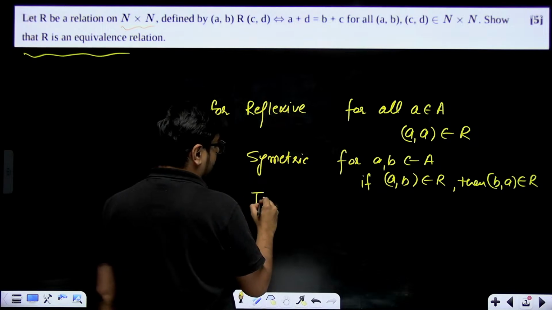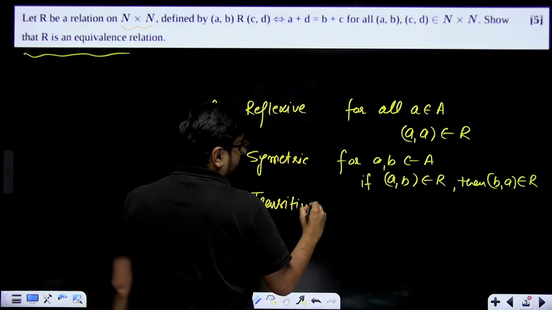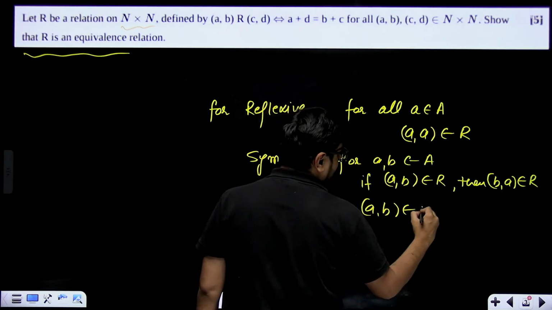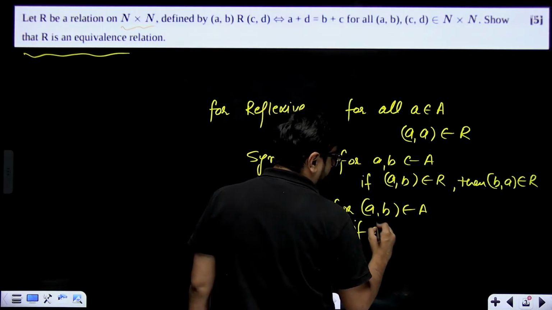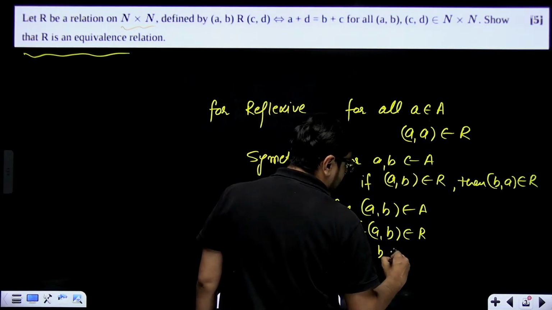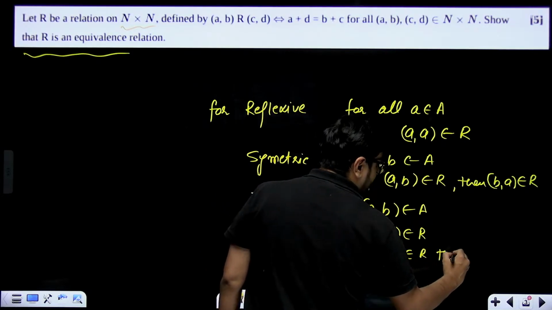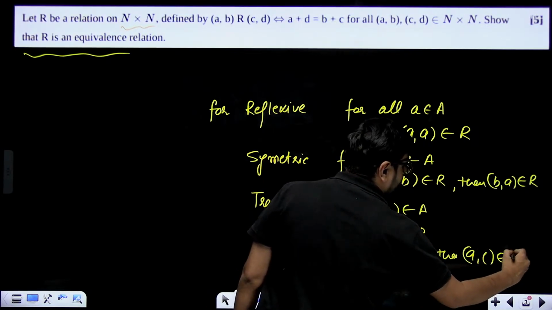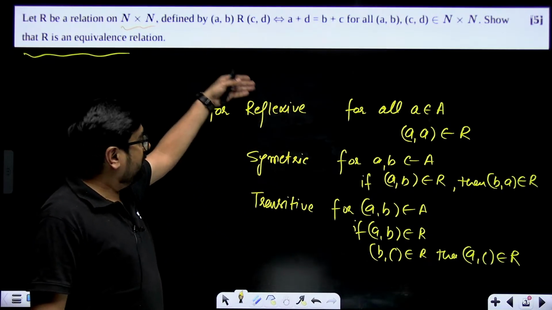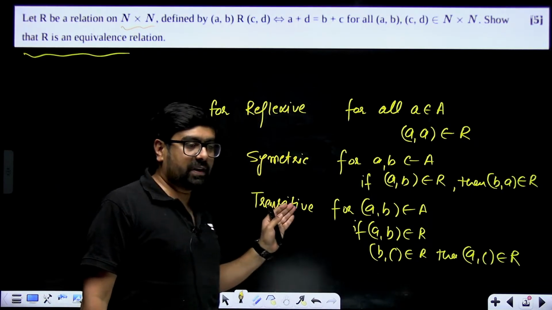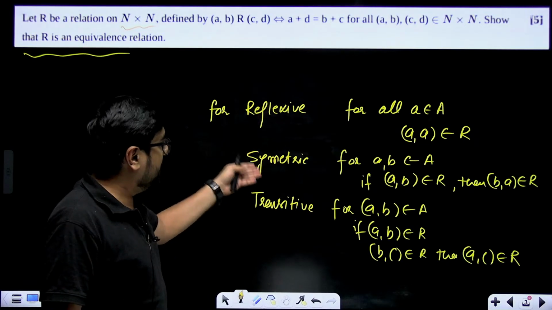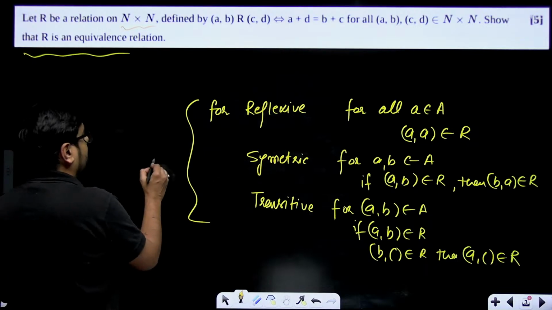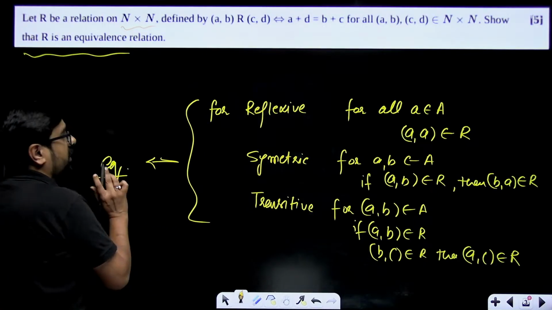Now third one is transitive. For all a, b, c belonging to the main set, if (a, b) belongs to the relation and (b, c) also belongs to the relation, then (a, c) will also belong to your relation. This is what you have to write for reflexive, symmetric and transitive. And if a relation is all the three, reflexive, symmetric as well as transitive, then your relation is called equivalence. That's what you need to know.